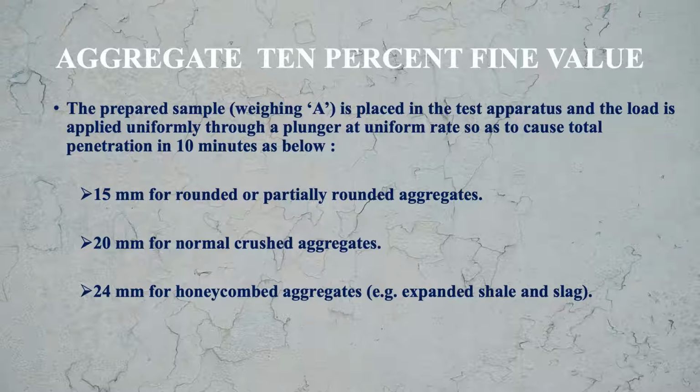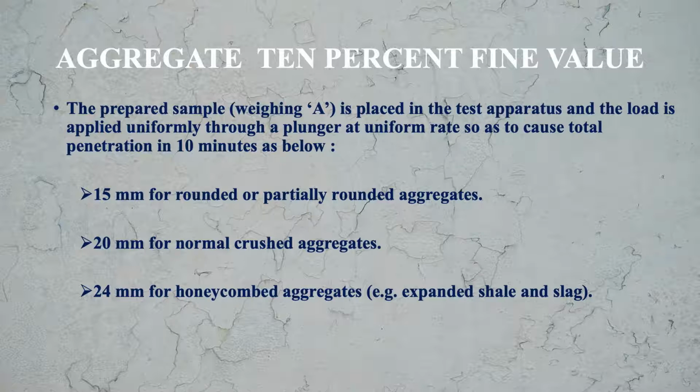In case of aggregate crushing value, the rate of loading was important. Here you see, this penetration is prescribed, and that is to be done in 10 minutes again, as we did the loading in 10 minutes in aggregate crushing value. But here penetration is specified. What is this penetration? 15 mm for rounded and partially rounded aggregates, in 10 minutes.